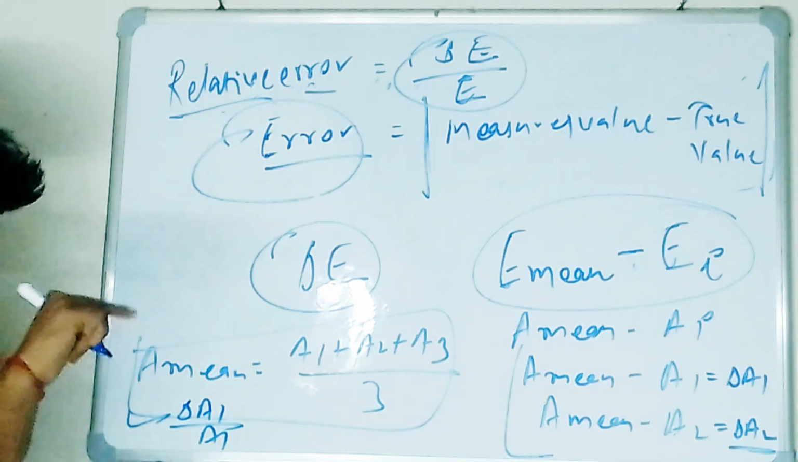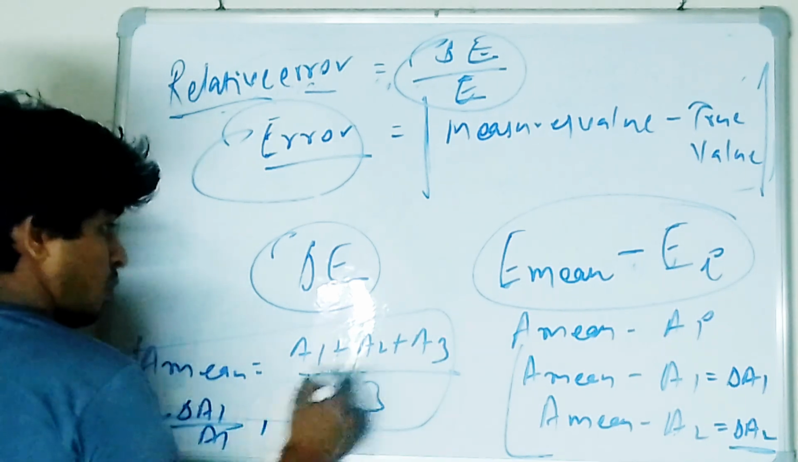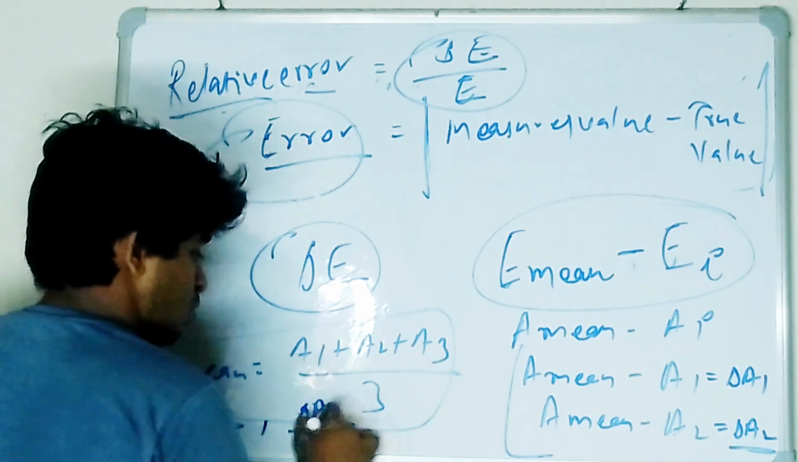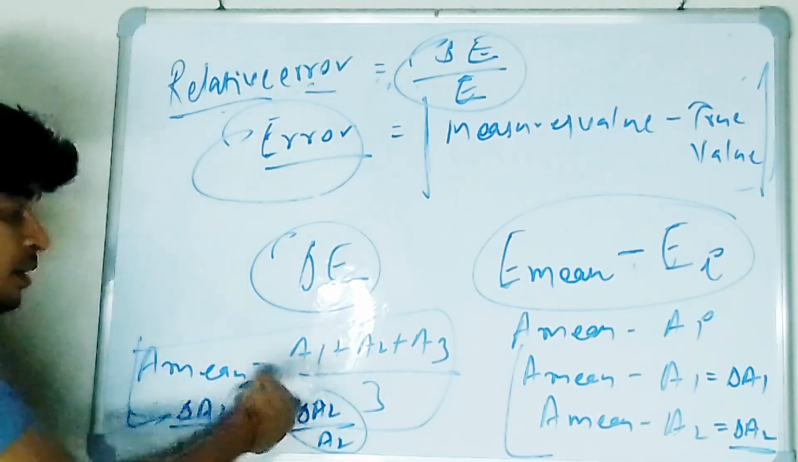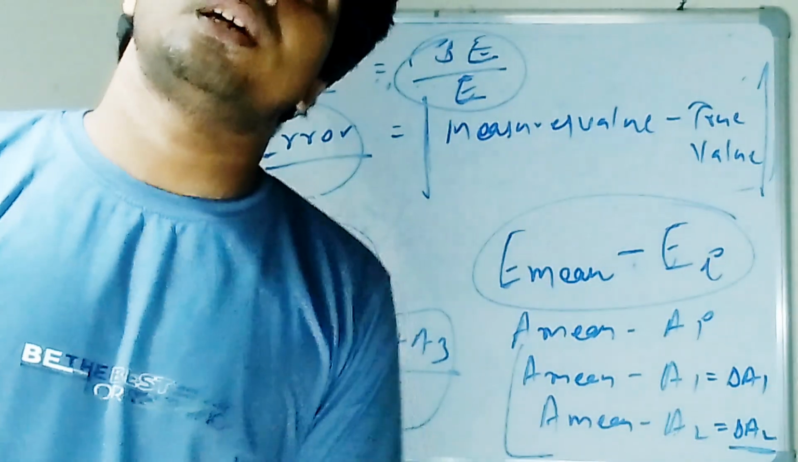Am I right, everyone? What's the relative error for A2? Can I say delta of A2 by A2? So if I'm talking about the error relative to the original value, that's the relative error.